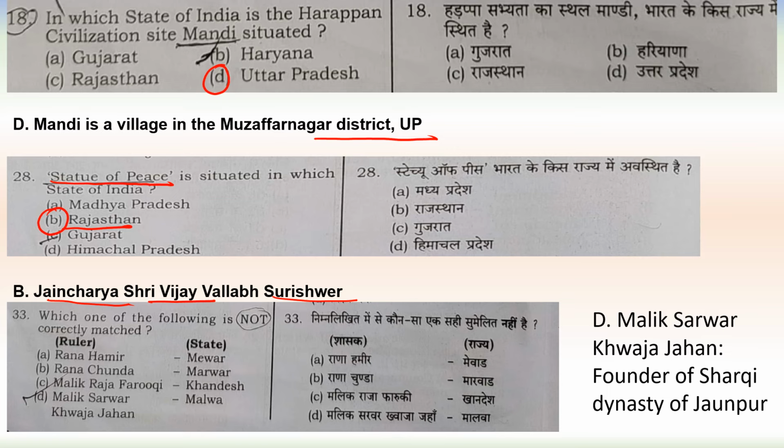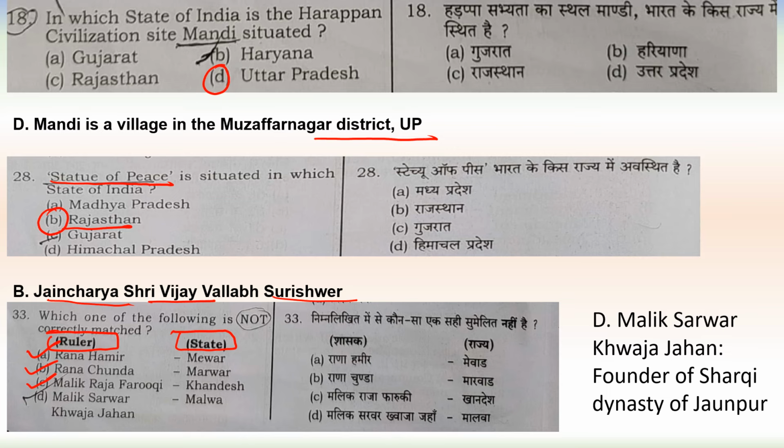Next question. Which one of the following is not correctly matched? So here we have ruler and we have state here. Rana Hamir was the ruler of Mewar. This is correct. Rana Chunda was ruler of Marwar. So this is also correct. Malik Raja Faruqi, he was the ruler of Khandesh. Yes, it is also correct.